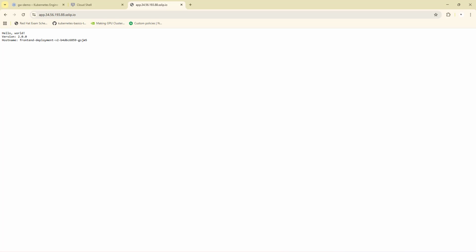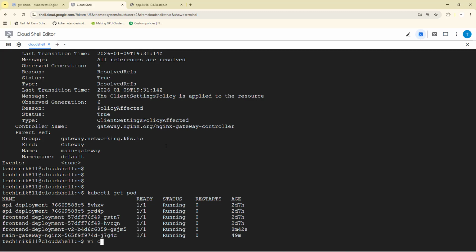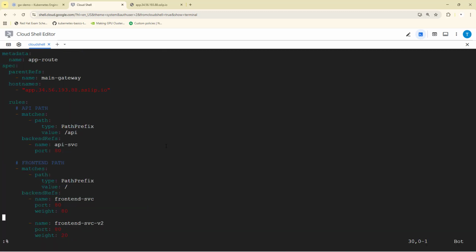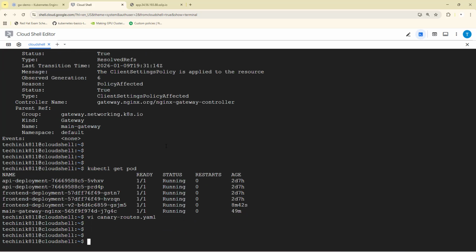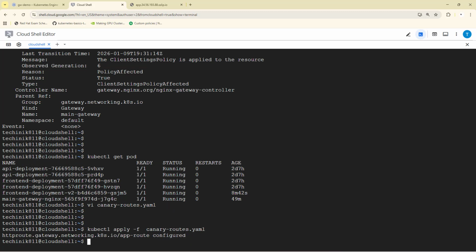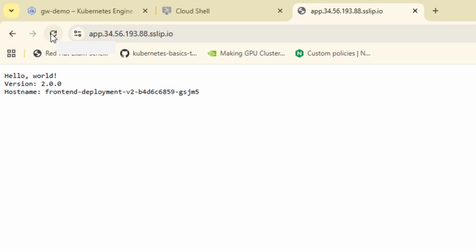If the metrics look good, we don't deploy again. We just adjust the number. So if I update the HTTPRoute again and change the numbers to 50-50 now, because I want more people to see the version 2 application, I save and exit, and let's apply this. Now it got updated, and 50% of users will get version 2 and 50% will get the version 1 application.